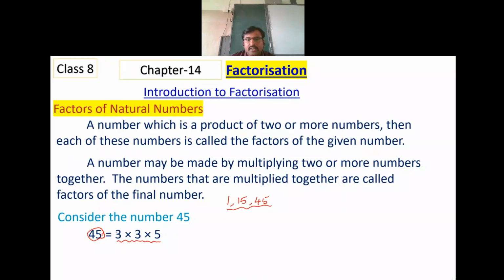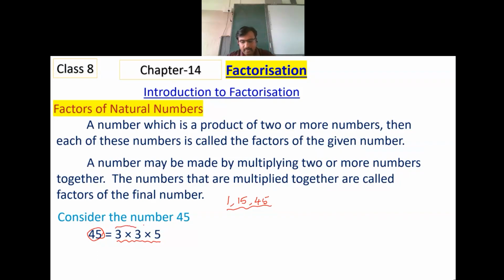In class 9th, there is a concept called the fundamental theorem of arithmetic. The concept is every number can be written as the product of prime numbers.